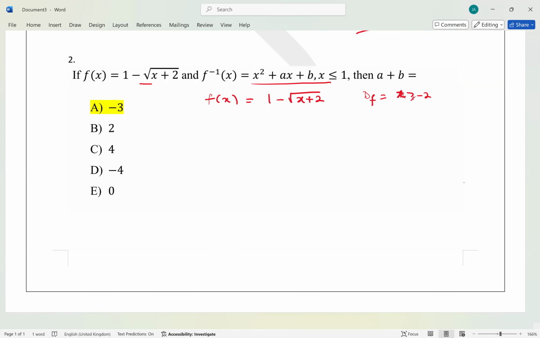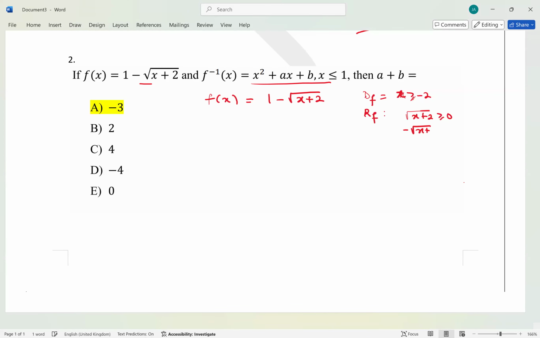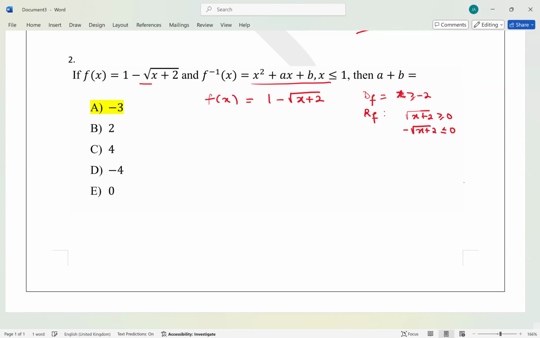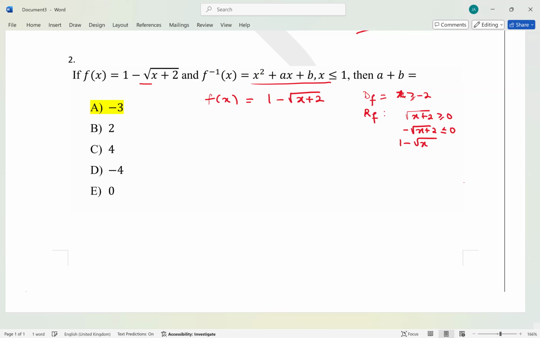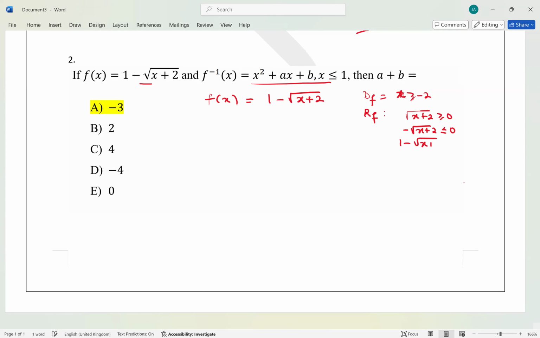Now, if I want to know the range, we can find the range easily. What will be the range of f? The range of f is going to be from 1. We know that root of x plus 2 is always greater than or equal to 0. So if you take the minus of it, it's going to be less than or equal to 0. Then 1 minus this is going to be less than or equal to 1, yes?